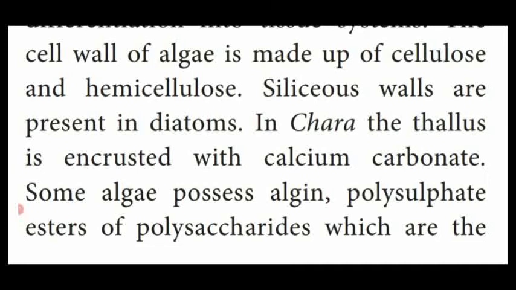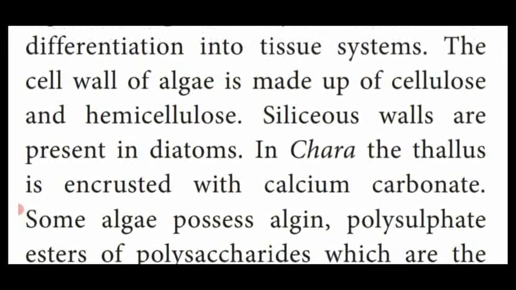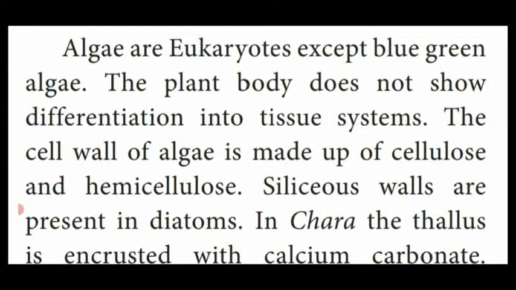Some algae also possess algin and polysulfate esters of polysaccharides in the cell wall. So these are all exceptional cases: siliceous wall in diatoms, calcium carbonate in Chara, and algin and polysulfate ester of polysaccharide in some algae. These are all exceptional cases, but most probably the cell wall of algae is made up of cellulose and hemicellulose.